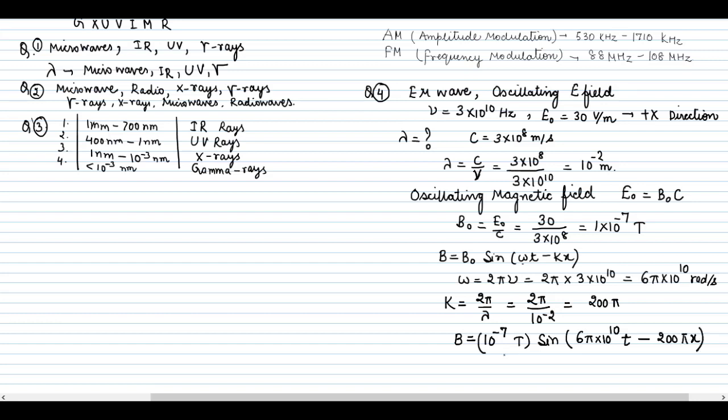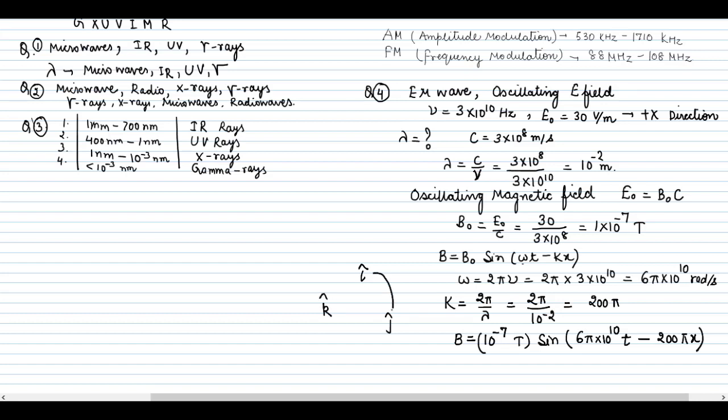Now what is remaining? The direction. Let us say that our electric field is given in the plus x direction, that means i cap. And it is given that the wave is propagating in the y direction. So just write down i cap, j cap, k cap, and you have to move.